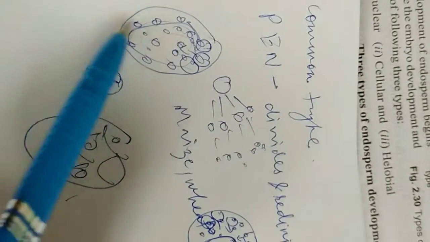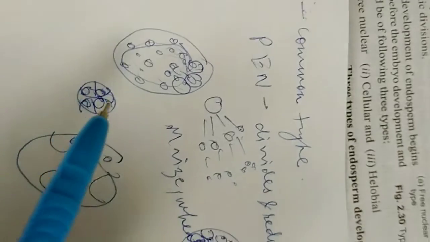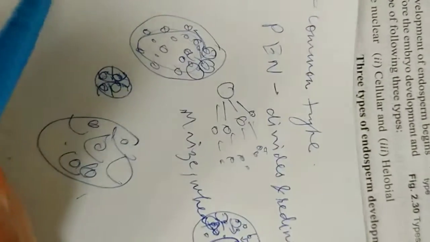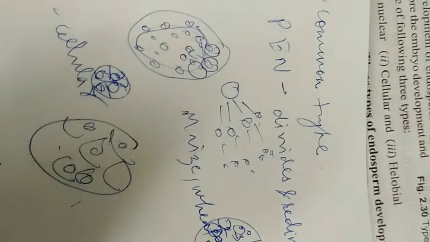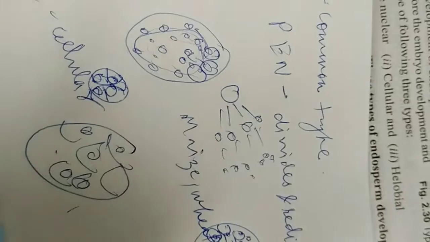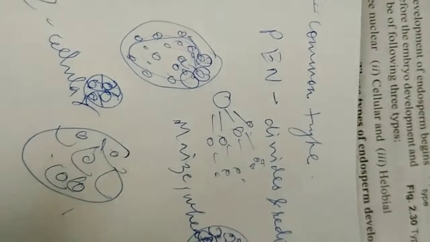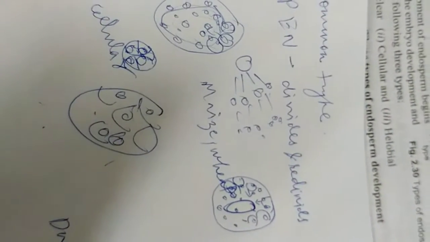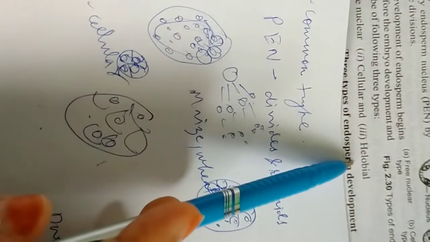In the last type we studied, in the beginning it is nuclear, then cytokinesis occurs. But in the second type, the cellular type, cytokinesis begins from the beginning itself, like we see in Datura and Petunia. In all these cases, this type of endosperm forms. And another type is the helobial type. The third type is the helobial type.